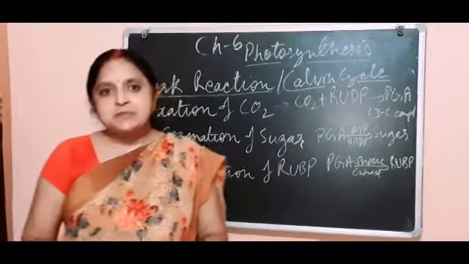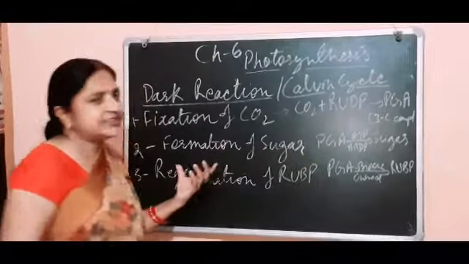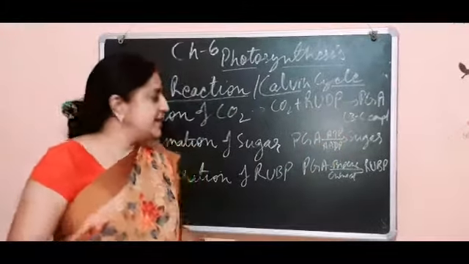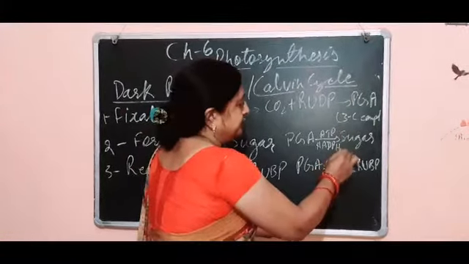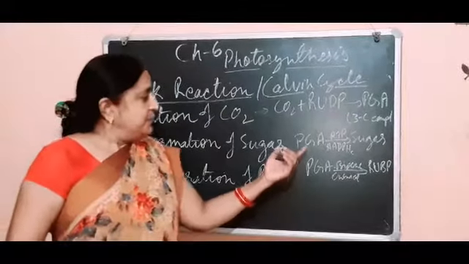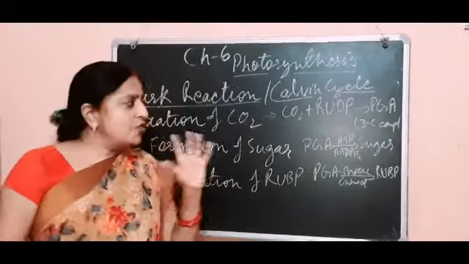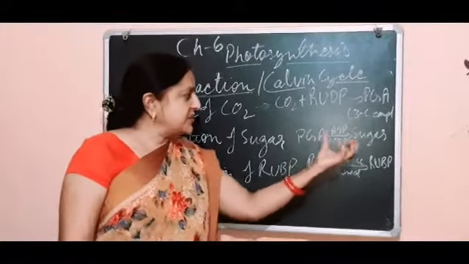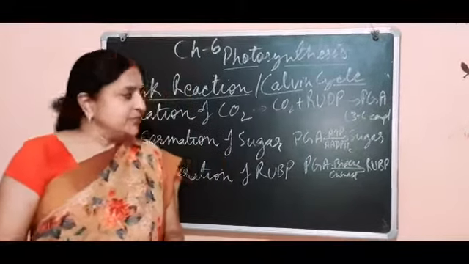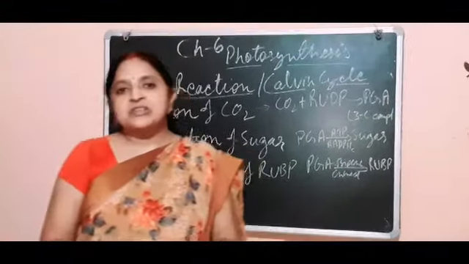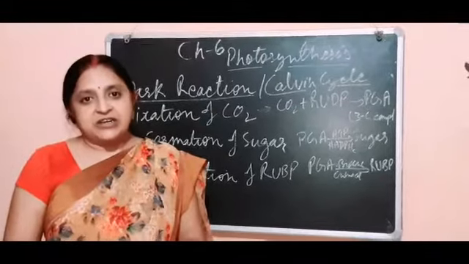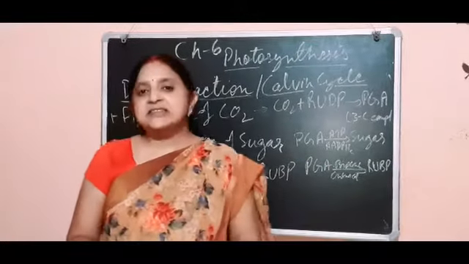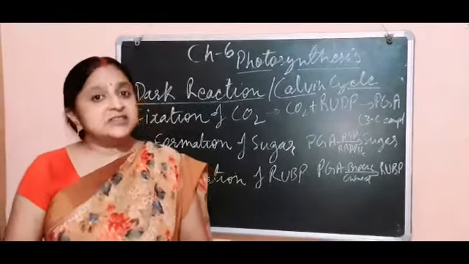Phosphoglyceric acid is a stable compound and it causes the second step, that is the formation of sugar. Some of the PGA, the 3 carbon compound, in the presence of ATP and NADPH2 forms the 6 carbon compound, that is sugar, means carbohydrates. We all know the chemical equation of sugar is C6H12O6, so that sugar is the 6 carbon compound.